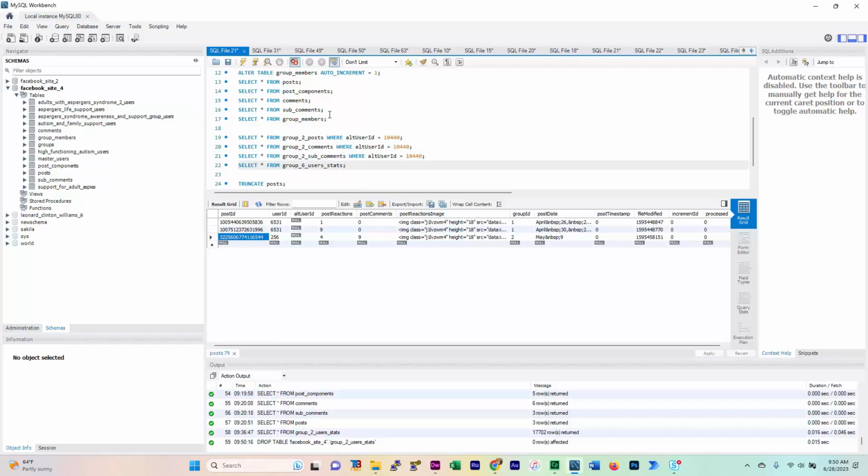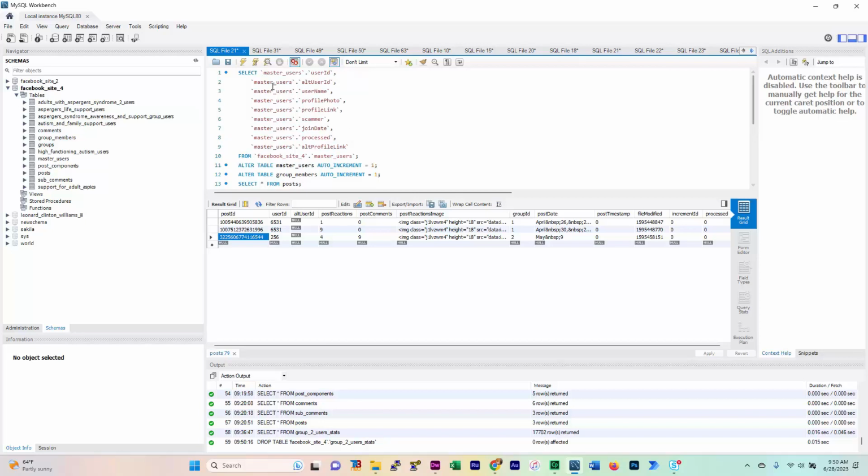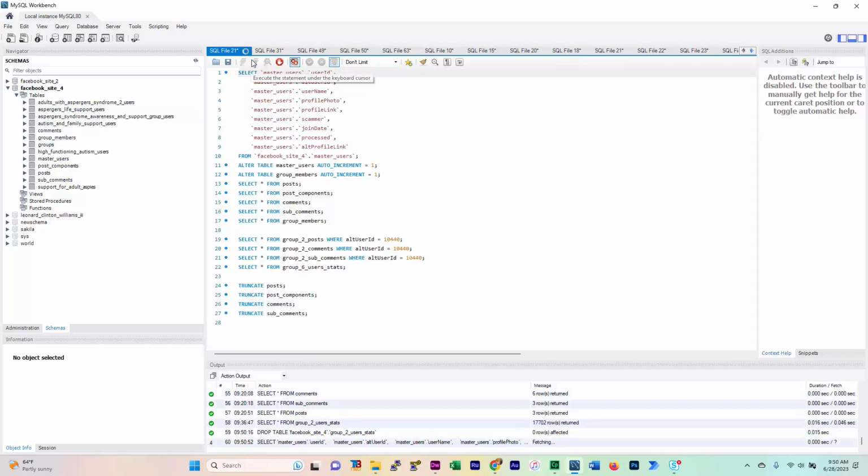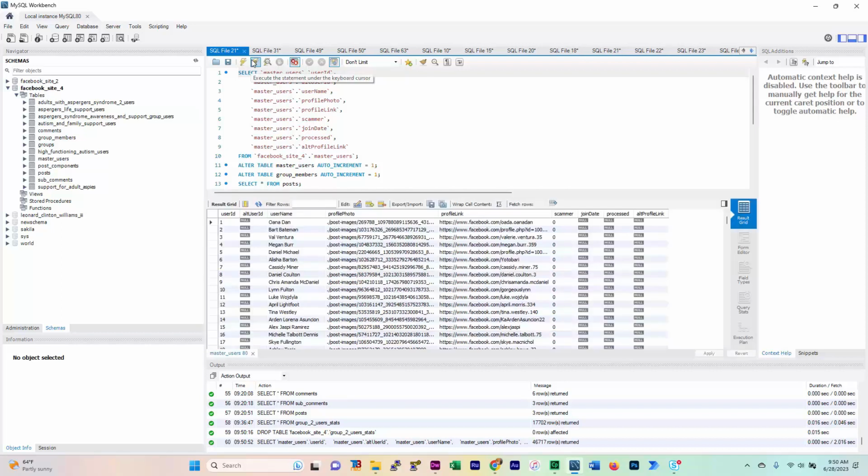Now, I'm going to get my group. I just showed you how my UI works with loading the post and stuff. And here I want to explain some more stuff about this master users table.